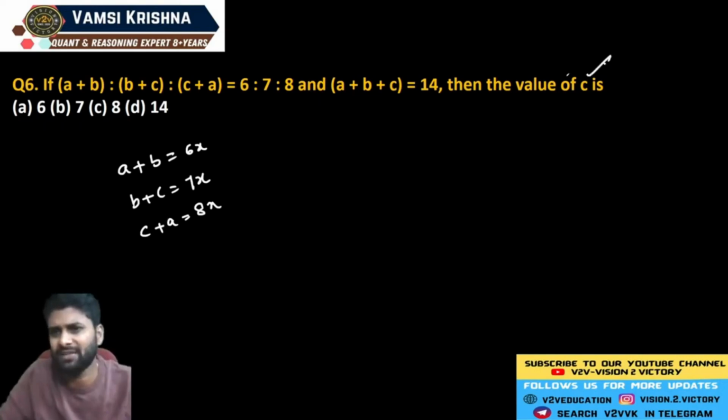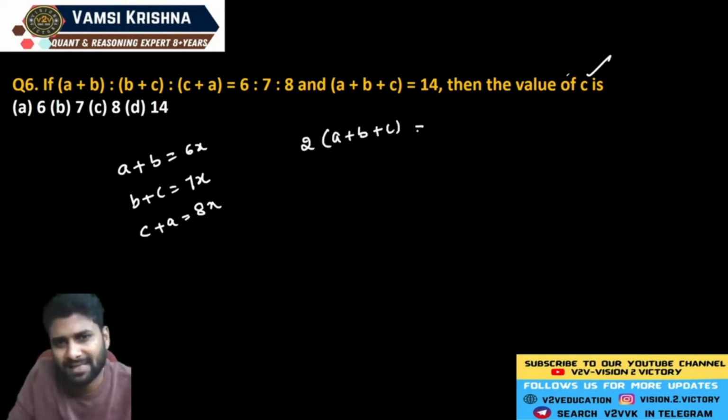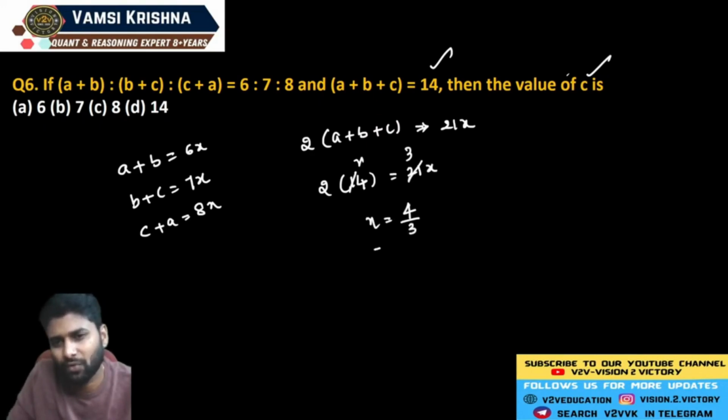Why? Because we should identify the value of C, right? Sum of these values equal to 2 times A plus B plus C is exactly equal to 21x. Now already given, A plus B plus C is equal to 14. Now you will get 21x. 7 threes, 7 twos. You will get the value of x. X is equal to 4 by 3.